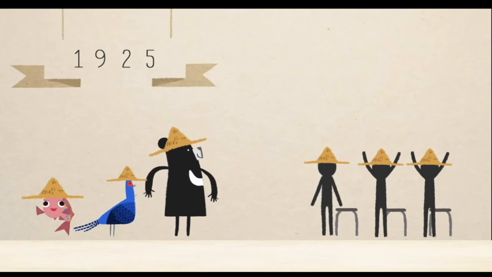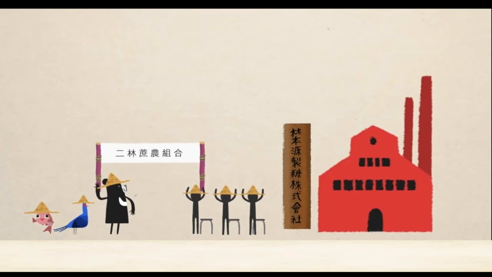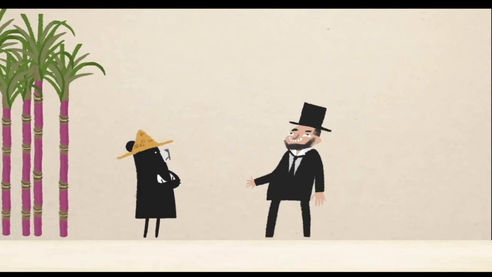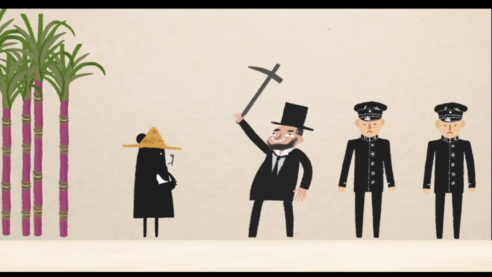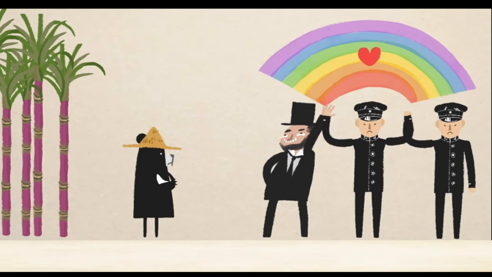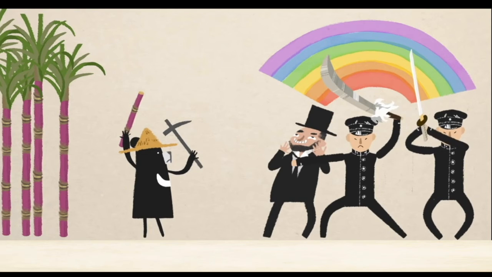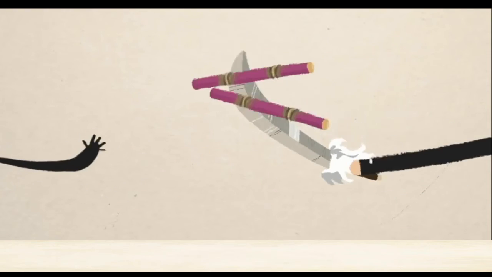In 1925, farmers gathered together and formed an organization against the local sugar factories. When the harvest season came, the sugar farmers decided to refuse to harvest before the association announced the price. Although the farmers had stated their requirements clearly, the factories refused and the negotiation failed. Besides, the factories brought the police along to force the farmers to comply with the factories' demands. This action angered the farmers. Therefore, they picked up their hoes and fought the police directly, which led to the first resistance movement.